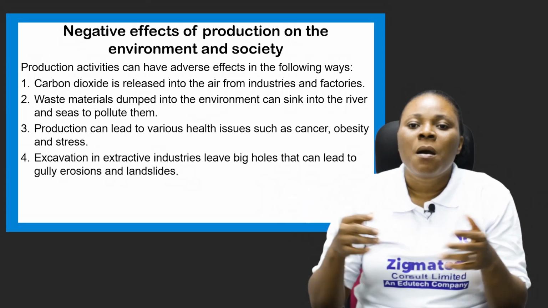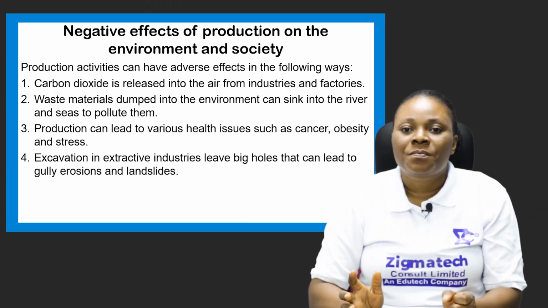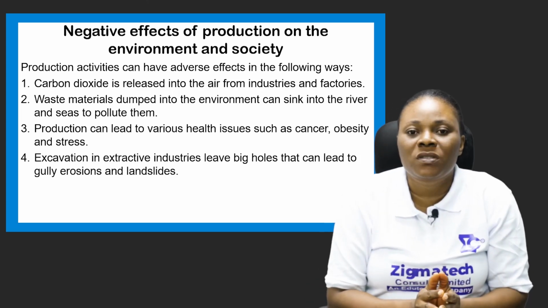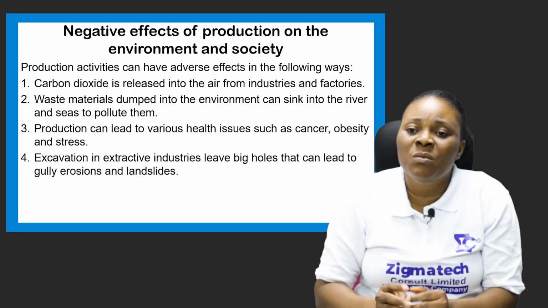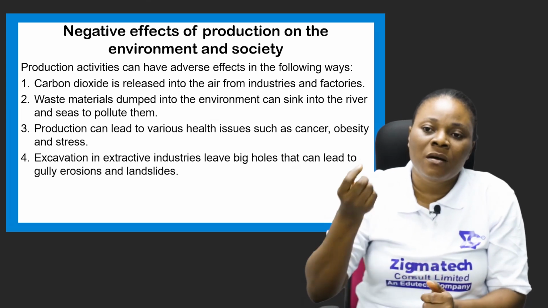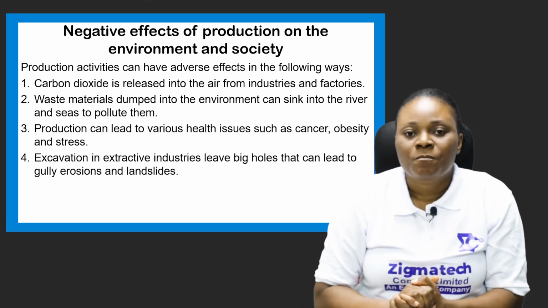And all these pollute the environment, which is not good. So in as much as we are benefiting from what has been produced, the release of this harmful air into the atmosphere also has its own adverse effects on the people that inhale such gases.